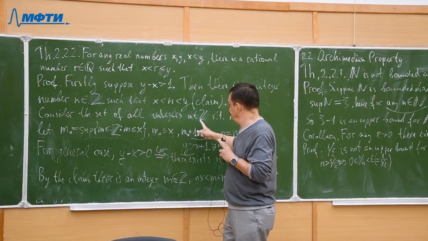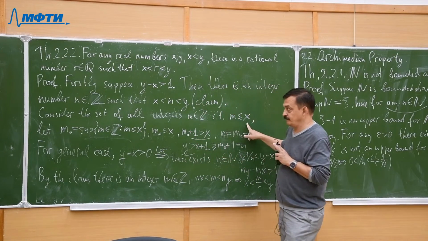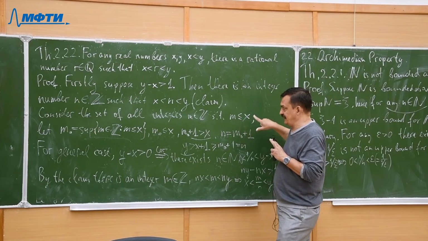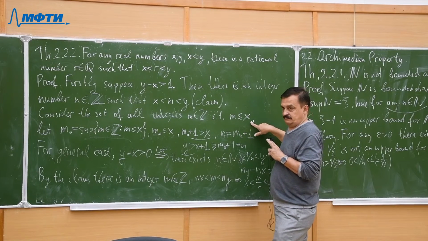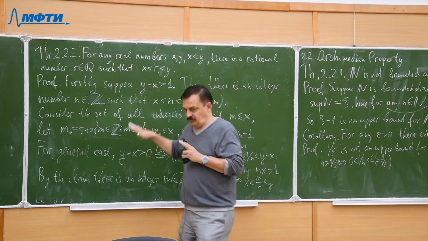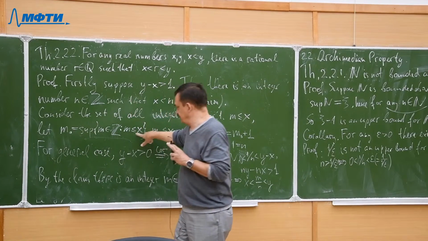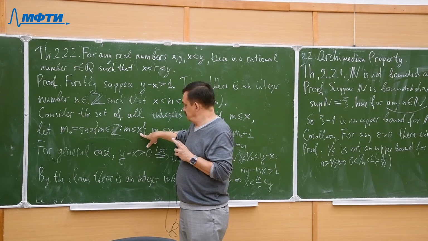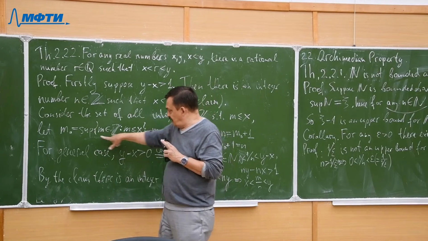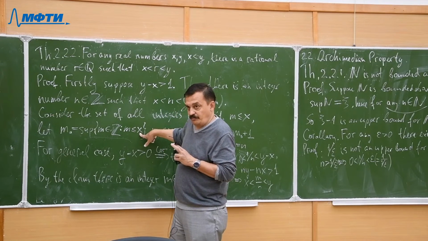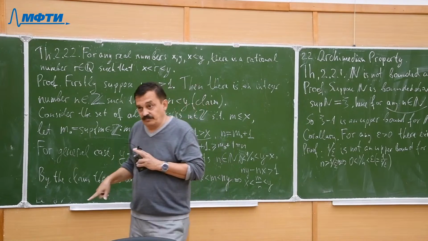All integers such that m less or equal than x. That is not the set of all integers. Only integers which are less or equal than x. And this set is bounded above because there is an upper bound. x is an upper bound.